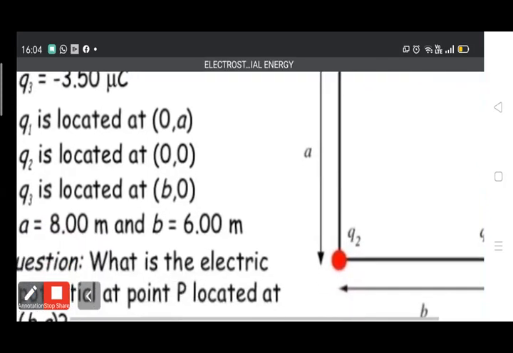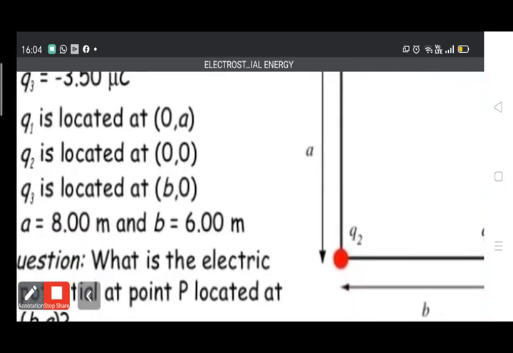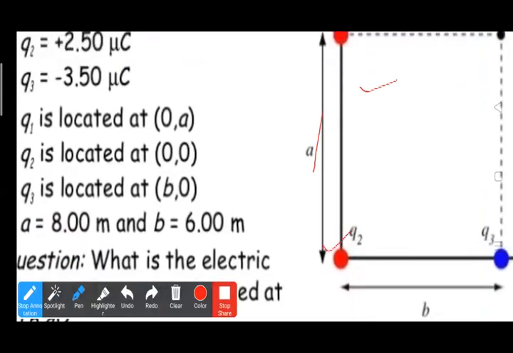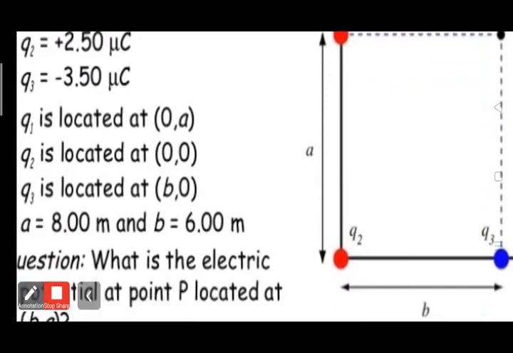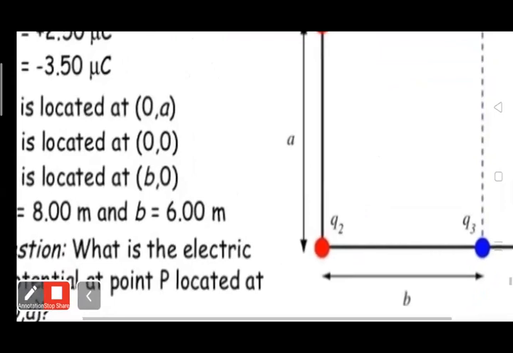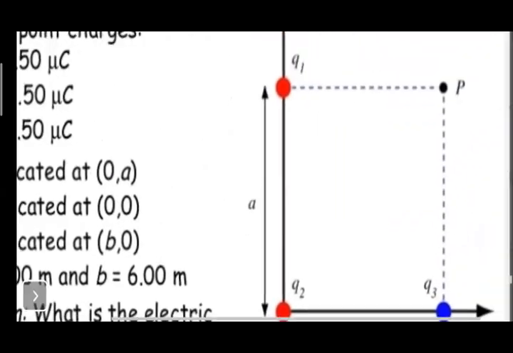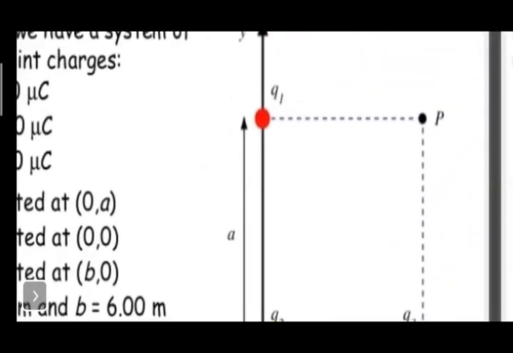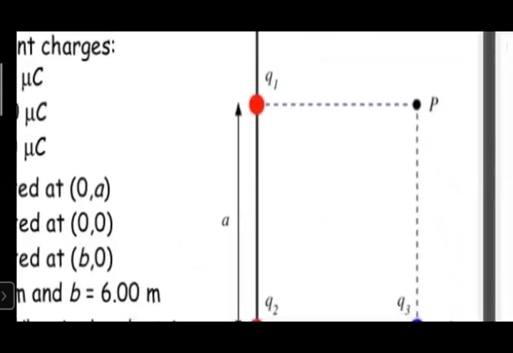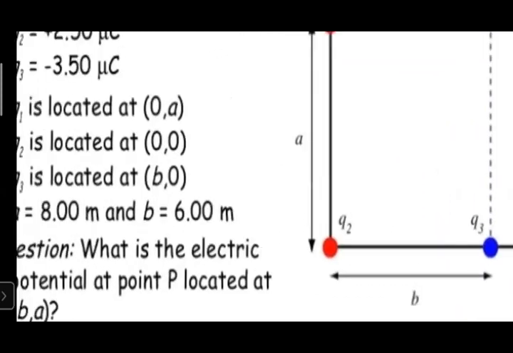Q2 is located at 0, 0. And Q3 is located at B, 0. The question is, what is the electric potential at point P located at B, A? So here we have to find the electric potential.